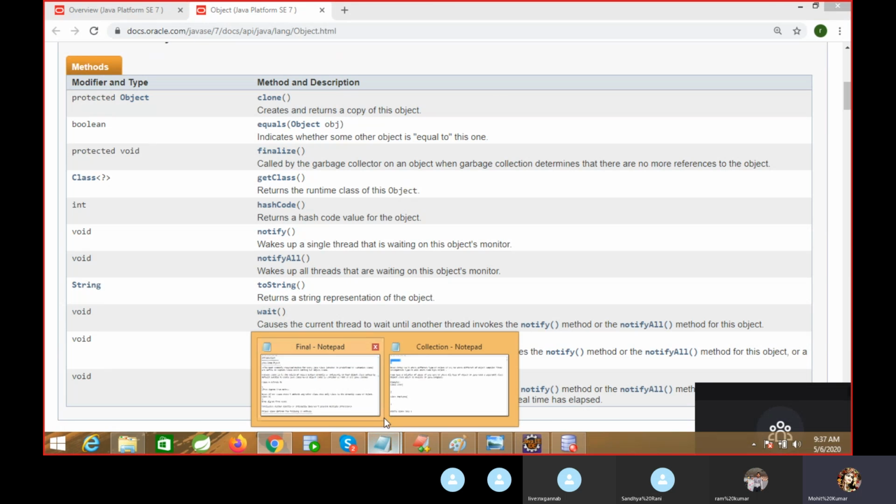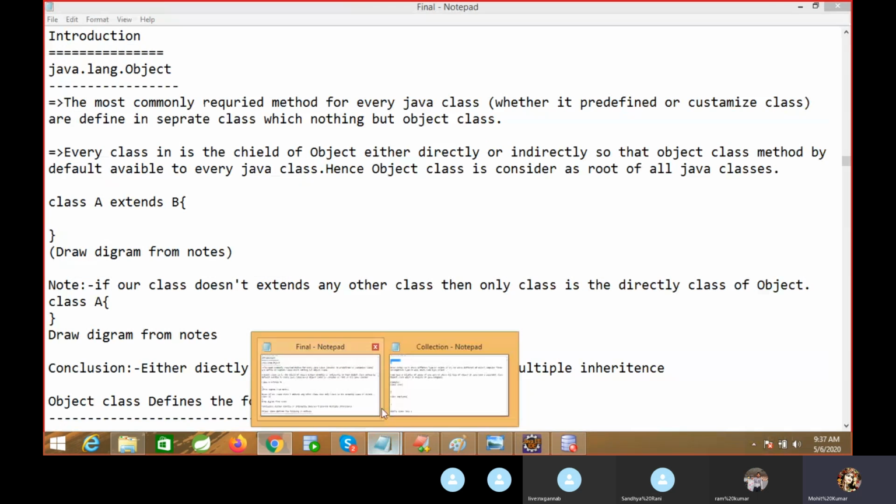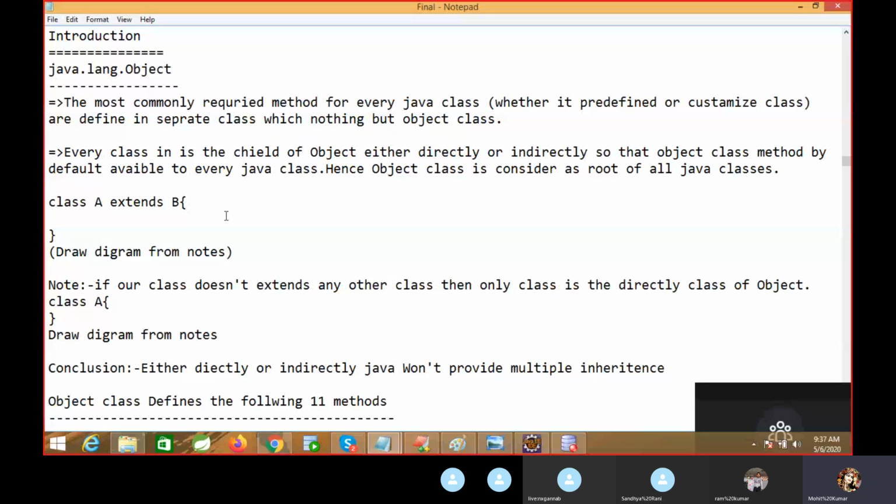I am going through a little documentation regarding the object class. The most commonly required methods for every Java class, whether predefined or customized, are defined in a separate class, which is nothing but the object class. Every class is a child class of the object class, either directly or indirectly. All your classes, whether predefined or user-defined, already inherit the object class.